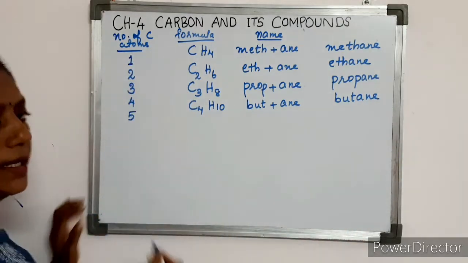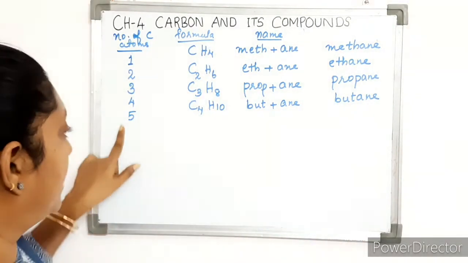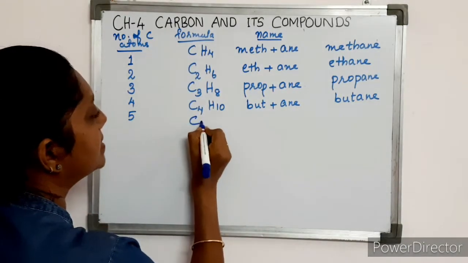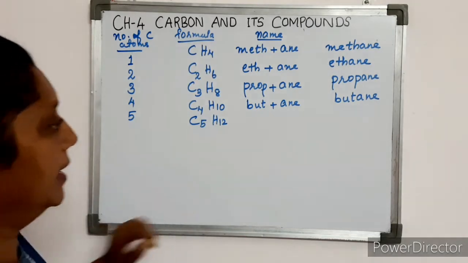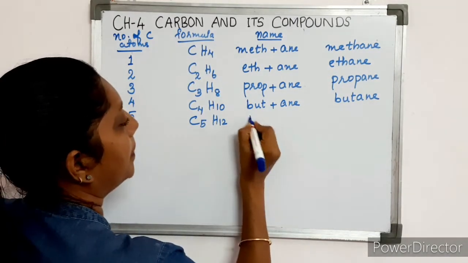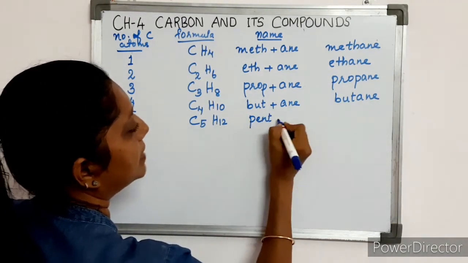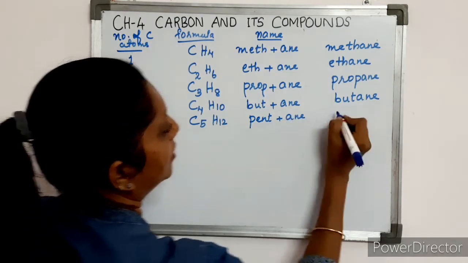Now our alkane with 5 carbon atoms. The formula is C5H12. And the name is pent plus ane, that is pentane.